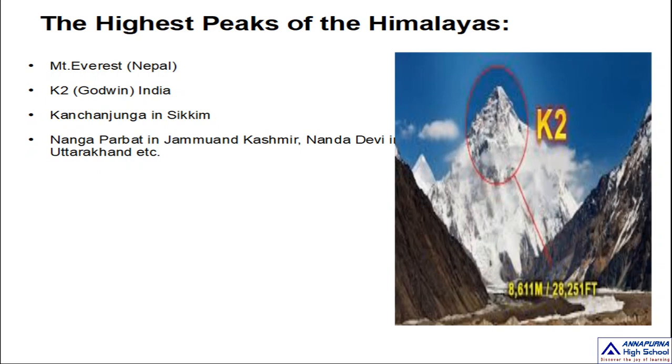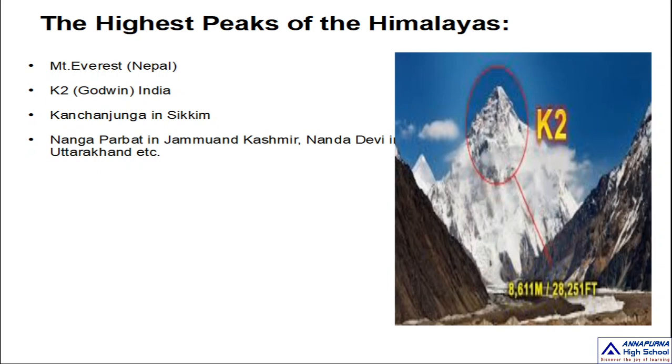First one, Mount Everest, Nepal. Second highest peak is K2 mountain in India. Kanchenjunga in our country, situated in Sikkim state. Nanga Parbat is in Jammu and Kashmir. And Nanda Devi, another important high peak, is situated in Uttarakhand. I repeat, they are Mount Everest, K2, Kanchenjunga, Nanga Parbat, and Nanda Devi. These are the highest peaks of the Himalayas, my dear.